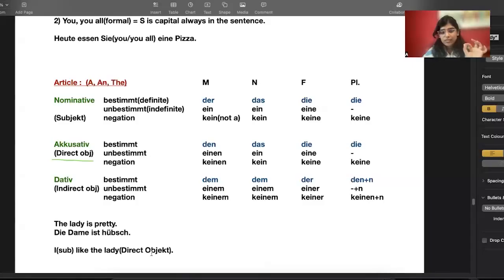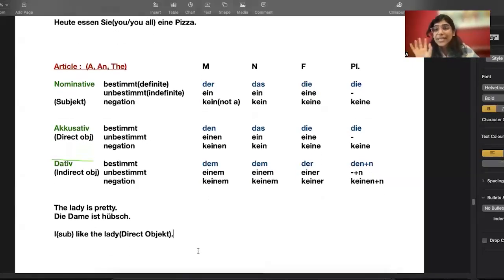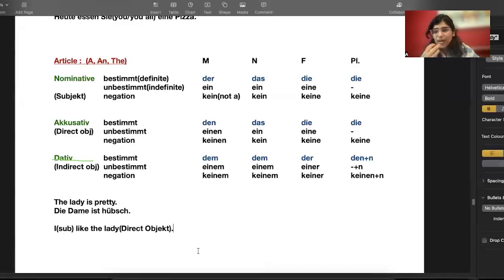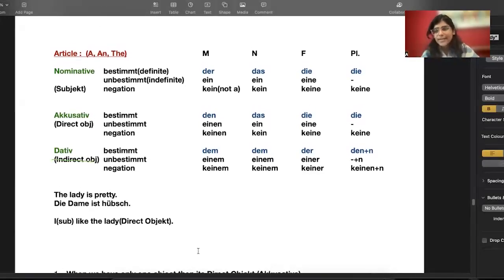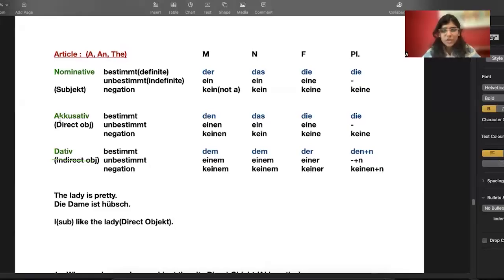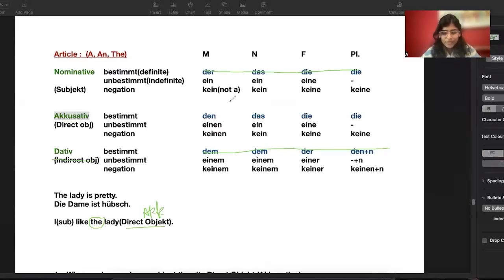In layman terms, now I will explain what is a direct object. So direct object in layman terms is when you have a single object. That single object is basically your direct object. A direct object means it's your accusative. That means the "the" you have to pick up from not here, not here, because it's a direct object. That means it's an accusative, so you have to pick from this row, right?